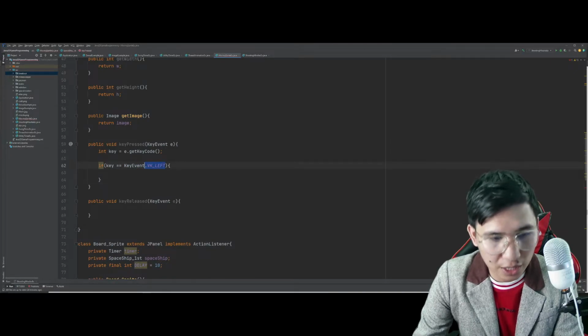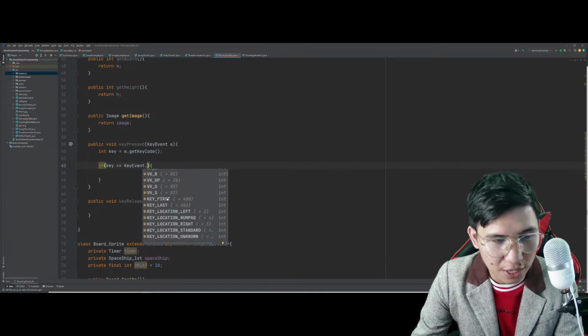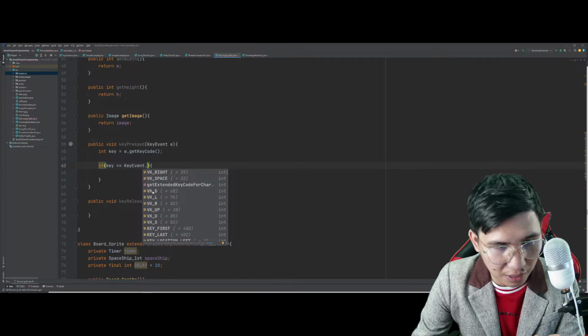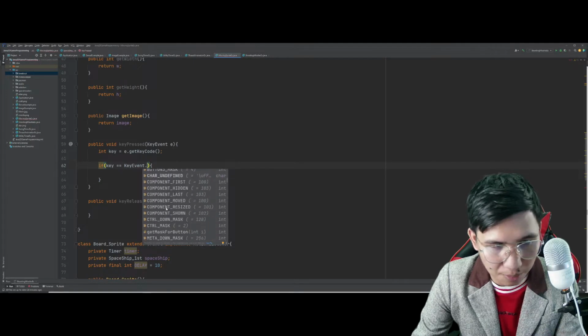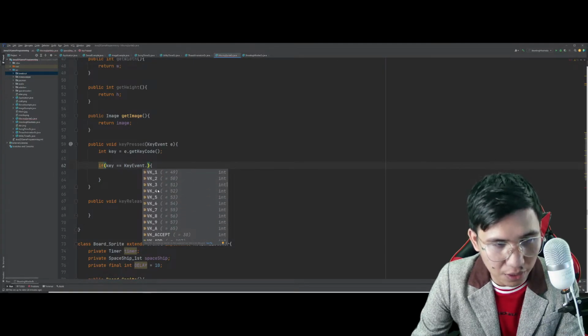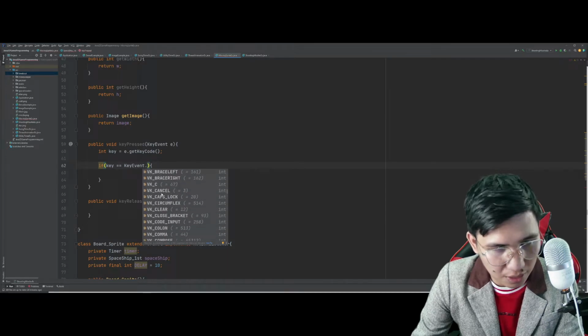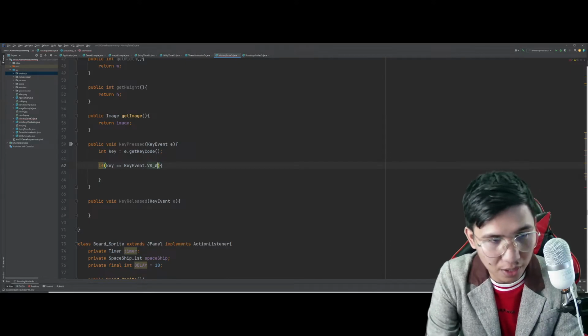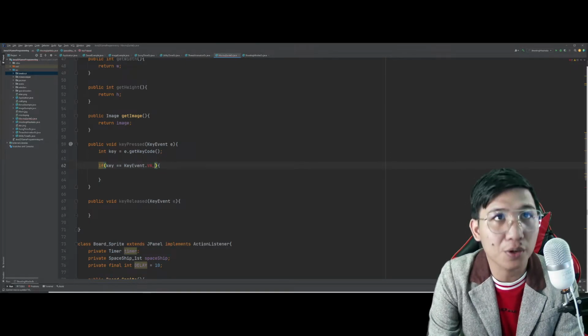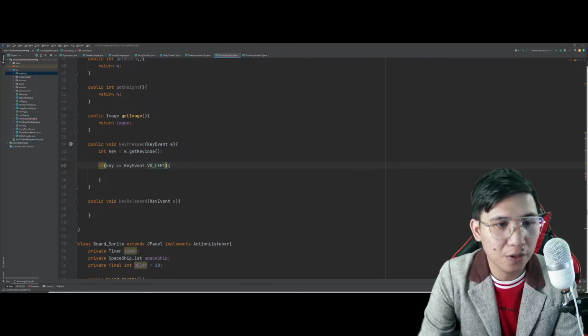And take note, ang key events po, madami po. Ayan may mga number ka na pwedeng gamitin. Napakadaming pwede mong gamitin. Even numbers, pwede mong gamitin. Pero in this case, left muna tayo.